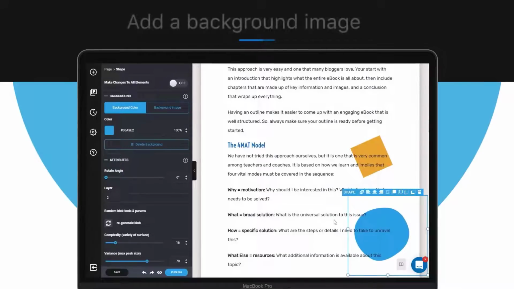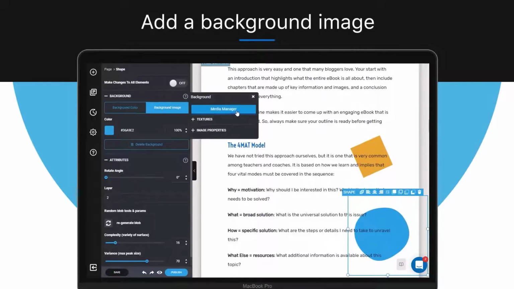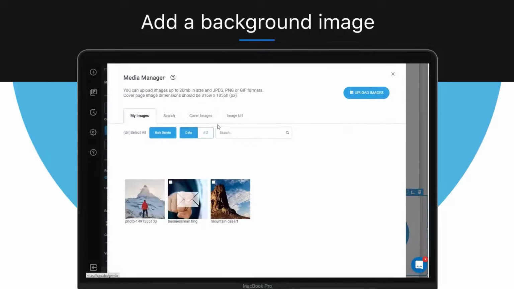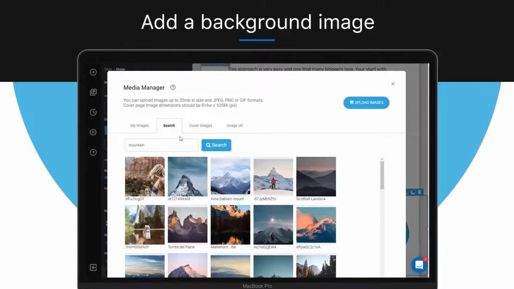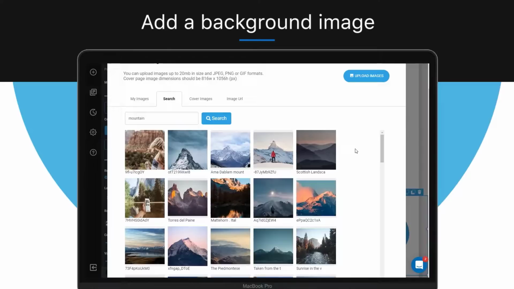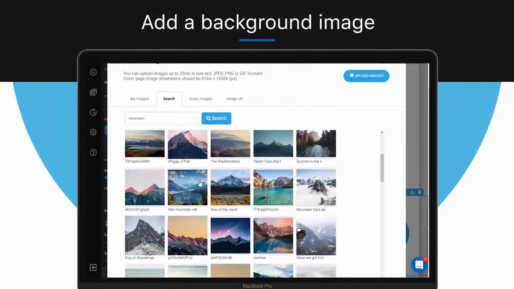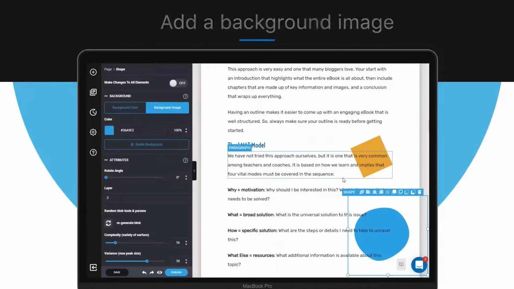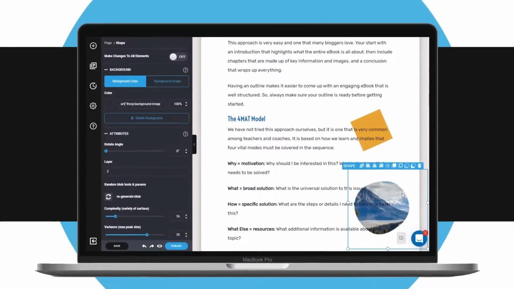And to do so, click on the background section and go to the Media Manager. In the Media Manager, you can choose where you want the background to be imported from. You can upload your own or use the Designrr search engine. Let's use the Designrr search engine and find the background you need. And to do so, simply type in the keyword that is associated with what you want. For example, mountain. And then click the image you like and click Use. Here you are. So that's how you can add and use shapes within Designrr.